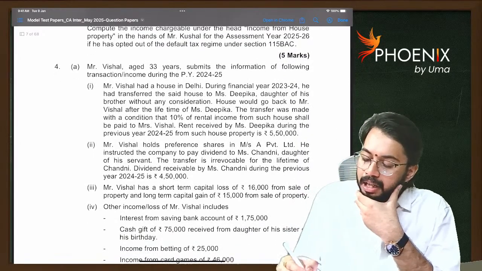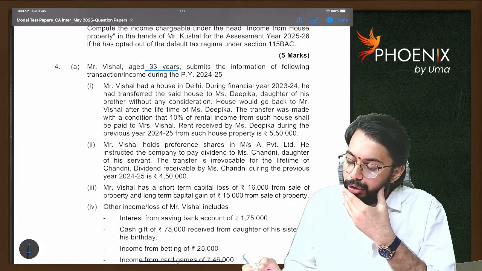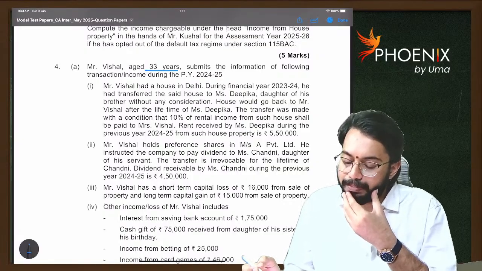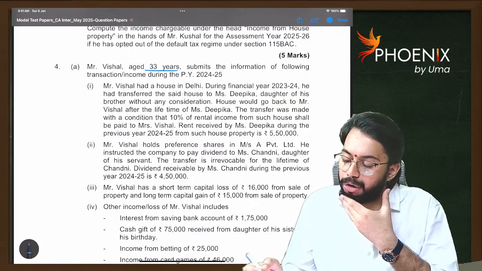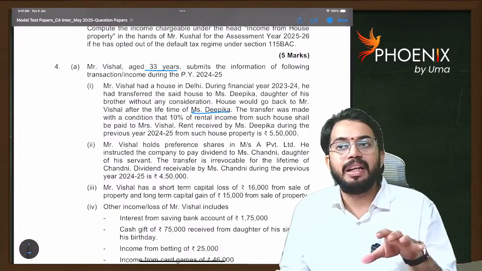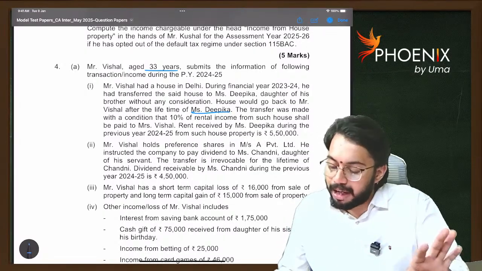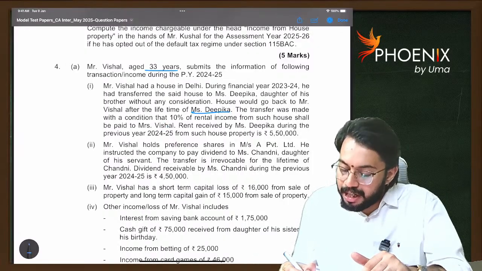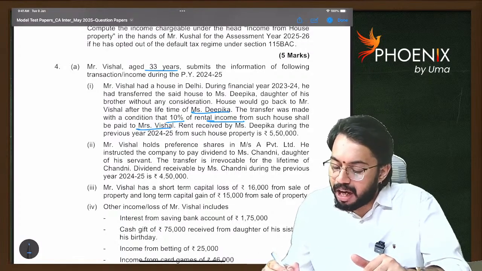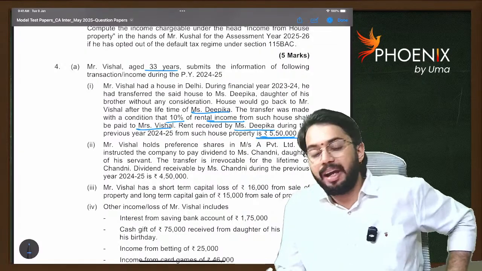Mr. Vishal, aged 33 years, submits the following information. Mr. Vishal had a house in Delhi. During 23-24, he transferred the said house to Miss Deepika, daughter of his brother, without any consideration. The house would go back to Vishal after the lifetime of Deepika. Actually, it is irrevocable during the lifetime of the transferee. Even though it is irrevocable during the lifetime of the transferee, the transfer was made with a condition that 10% of rental income from such house shall be paid to Mrs. Vishal. Rent received by Miss Deepika during 24-25 from such house property is 5,50,000.